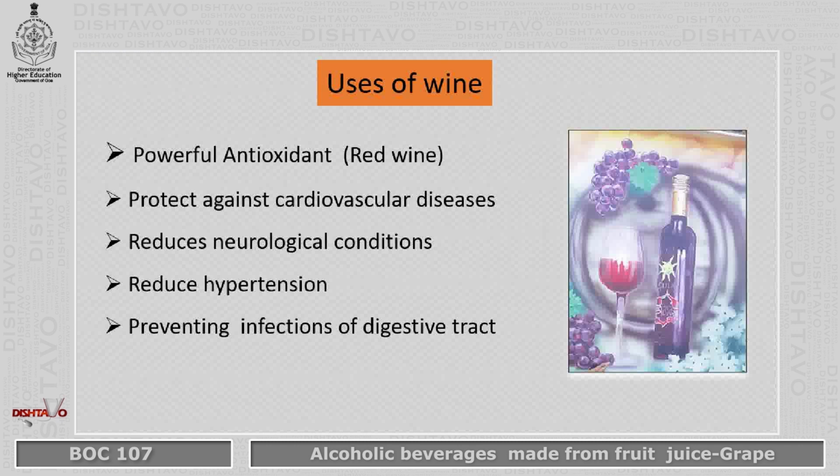Uses of wine. Wine is a powerful antioxidant, especially the red wine. It helps to protect against cardiovascular diseases. It reduces neurological conditions. It reduces hypertension and prevents infections of the digestive tract. Being an antioxidant, red wine can take care of a large amount of free radicals in the body, thereby having a good effect on the health. However, students, the use of wine needs to be practiced only with the advice of a medical practitioner.